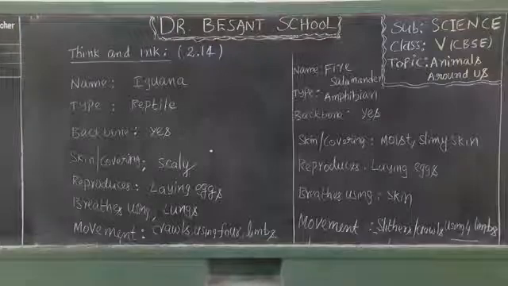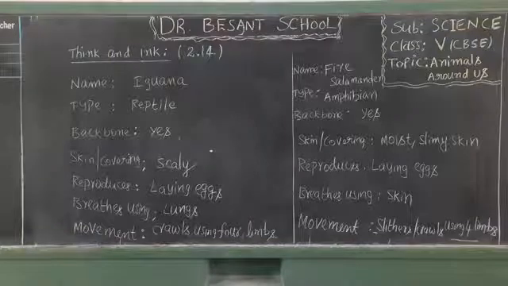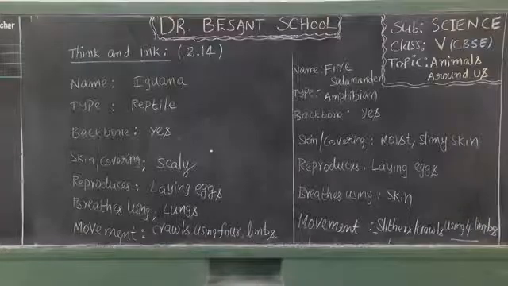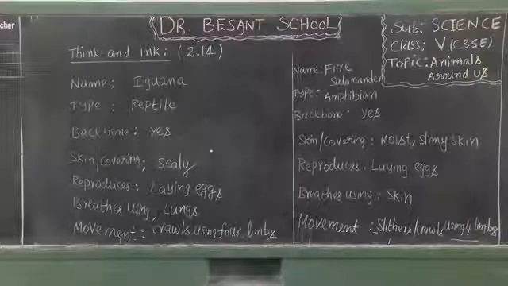So the next category of animal is named fire salamander, and to which type does it belong? Amphibian. Does it possess a backbone? Yes. Skin or covering: moist slimy skin. And how does it reproduce? By laying eggs. And it breathes using skin. Then we discussed in the concept of amphibians, frogs. Frogs breathe through skin as well as through lungs also. Isn't it?